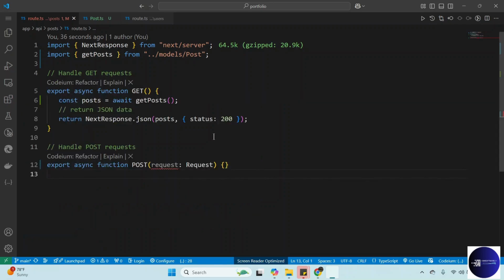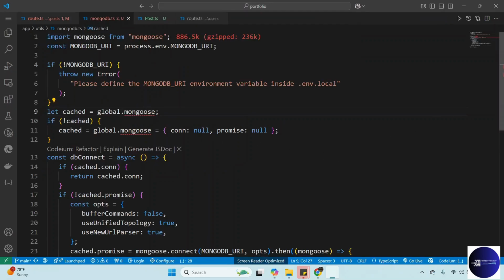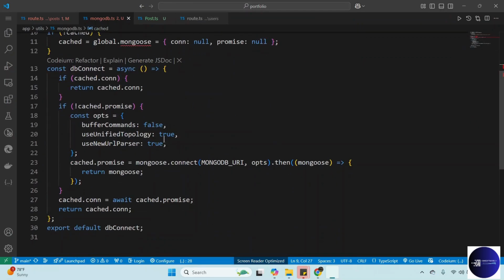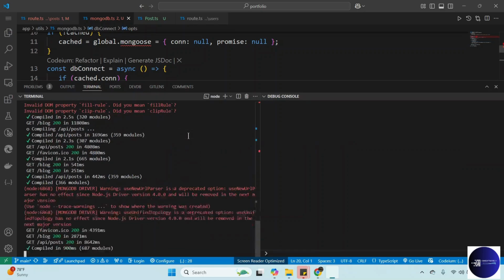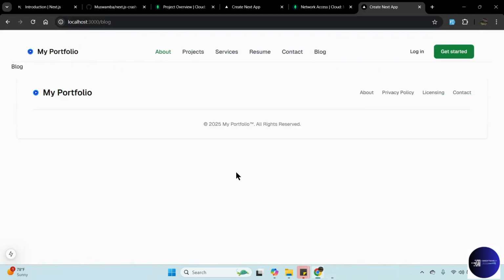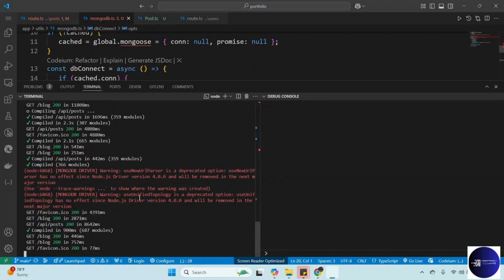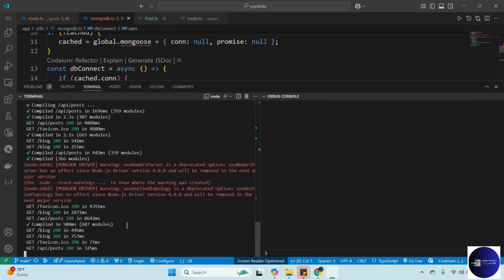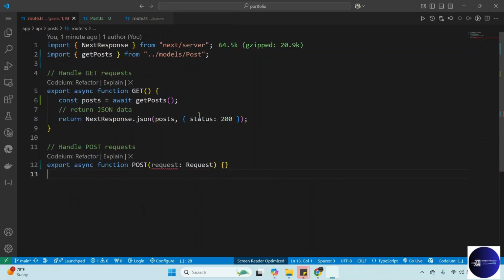We don't have error in the connection, but we have a couple of things not using anymore. So if we go to our DB connection, this one, we have a couple of options which are not being used anymore. This one, I think these two. Can I remove this one? And then can I remove this? We remove that one, and then go back here, reload. So we want to see because these options are not being used anymore. So right, so we can check. Close this one. That warning message is gone.